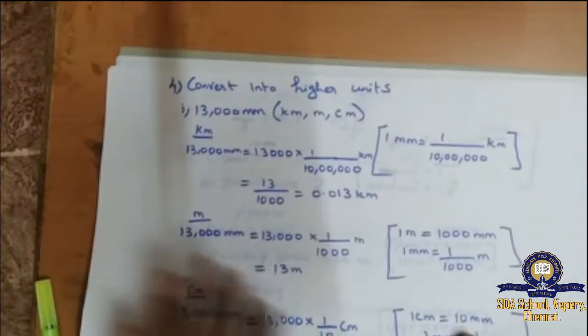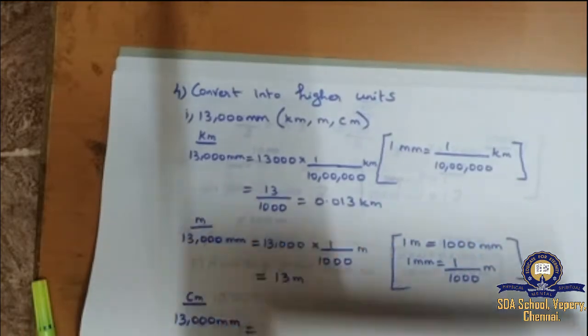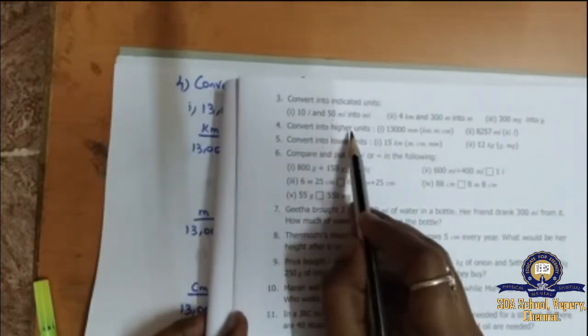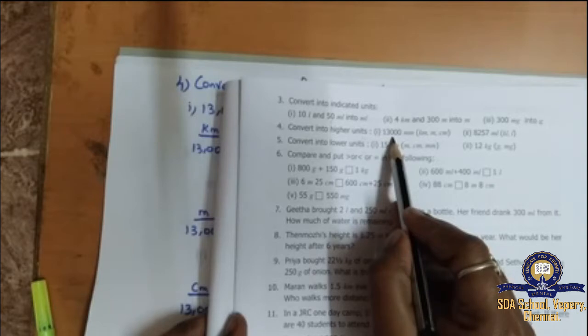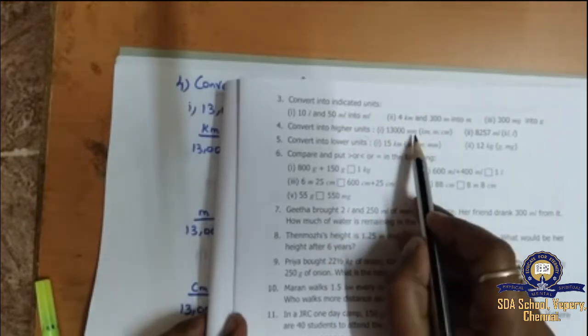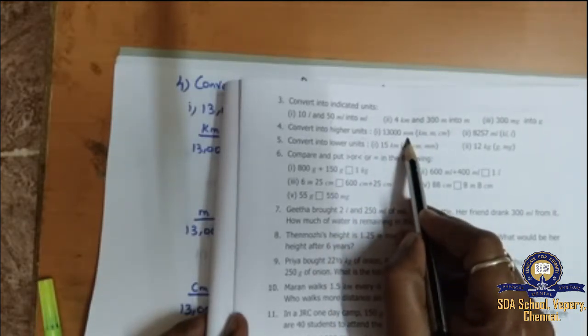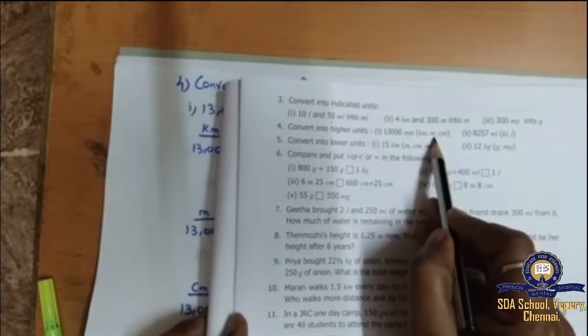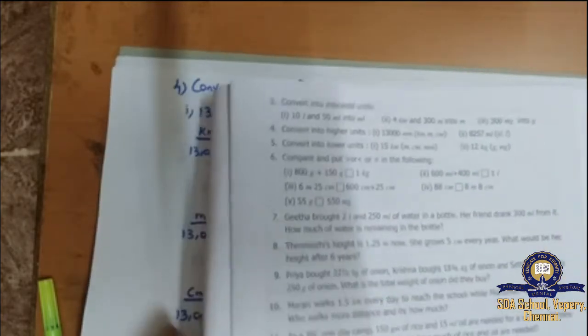Third question, we have covered all the 3 sums. Next, fourth question, convert into higher units. 13,000 millimeter is given. They are asking to convert millimeter into kilometer, meter and centimeter. We'll do that one.